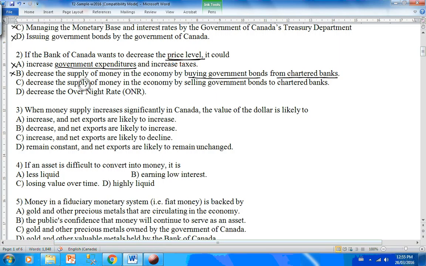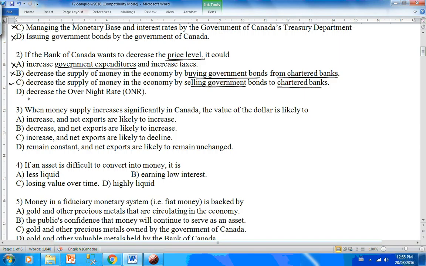Choice C, decrease money supply in the economy by selling government bonds to chartered banks. This makes sense to me because by selling government bonds, Bank of Canada can take away cash in return from these chartered banks. In that way, chartered banks will have less cash reserve, and therefore they can give less loans and less money, i.e. deposits will be created in the economy. So this C looks like a good choice.